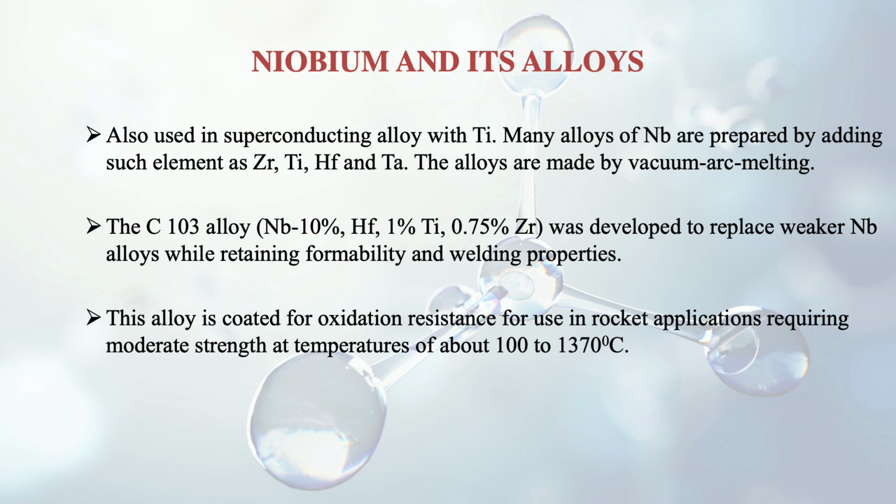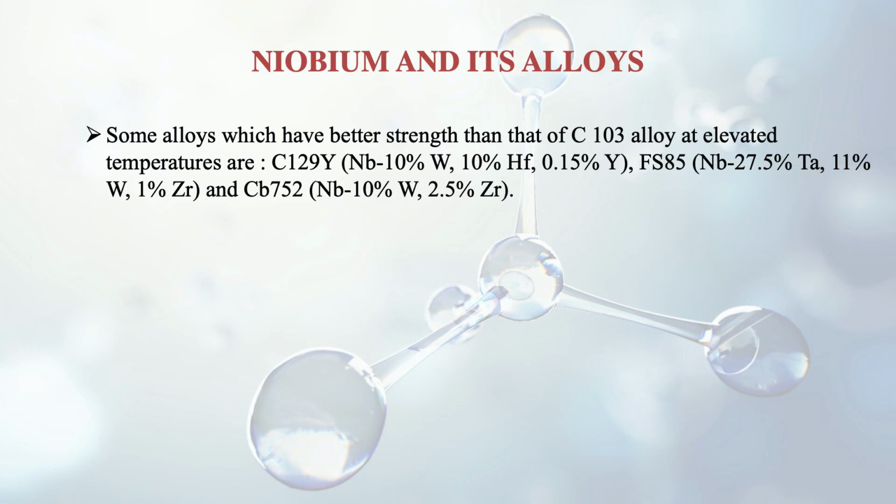So it is very much used in the space and aerospace industry, and some alloys have better strength than even C103 at elevated temperatures, like C129Y, whose content you can read from your study material. Then we have FS85 and CV752.